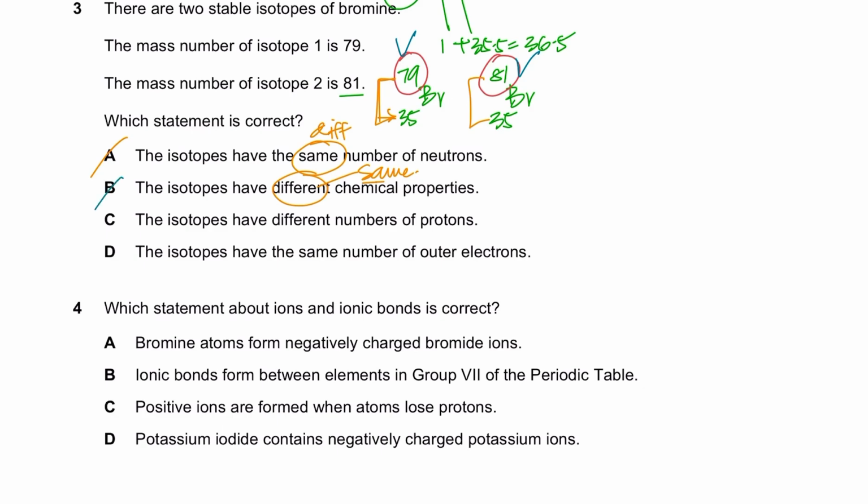So B is wrong. C says they have different numbers of protons. No, they have the same number of protons. C is also wrong. D says the isotopes have the same number of outermost electrons. I don't even have to check D, I can just circle it, but if you check it, yes, and that is why they have the same chemical properties, not different.